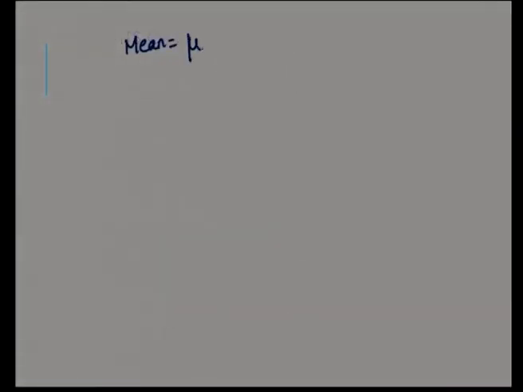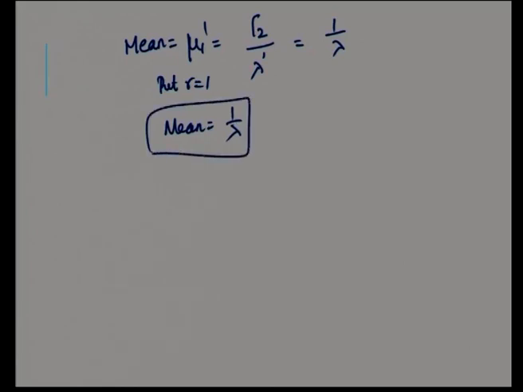Mean is mu 1 dash, right? Put r is equal to 1. So, gamma 2 by lambda power 1. Gamma 2 is 1 factorial, so 1 by lambda. Mean is equal to 1 by lambda. What about variance? Variance is mu 2, and mu 2 is equal to mu 2 dash minus mu 1 dash square.